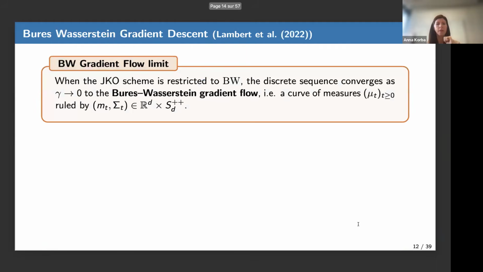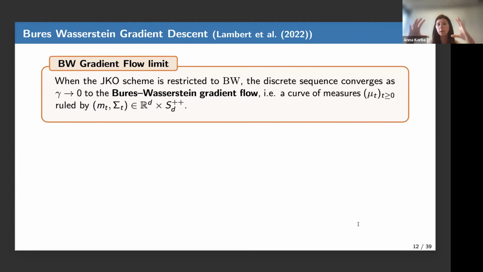Now if I want to decrease my functional, the KL, on the space of Gaussians, I can write the JKO scheme. Remember that the JKO scheme was this discrete time scheme where I minimize my functional plus a squared penalization with respect to the previous iterate.